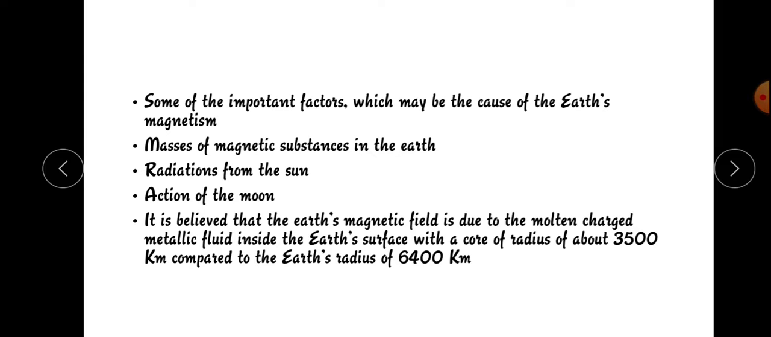So that metallic fluid inside the earth is at the core of radius of about 3500 km, compared to the earth radius, that is 6400 km. So they have believed that the earth's magnetic field is due to the metallic fluid which is inside the earth. By that fluid only they have believed that the earth has the magnetic field.